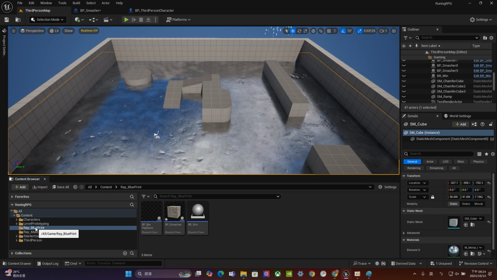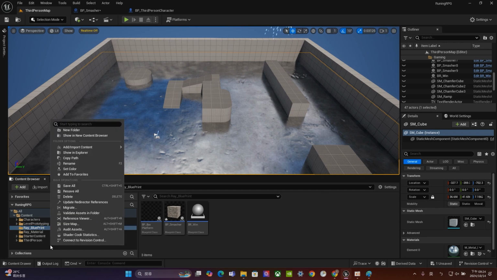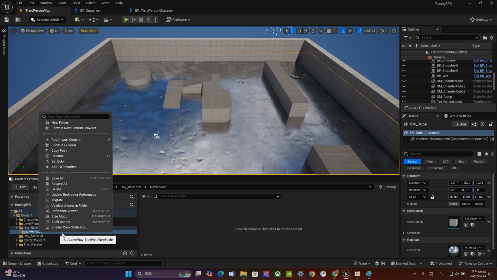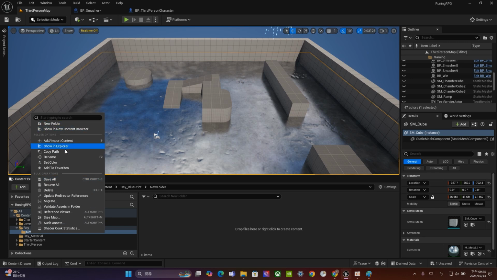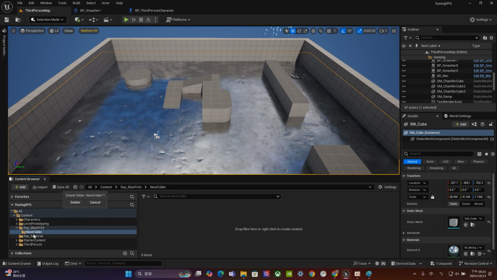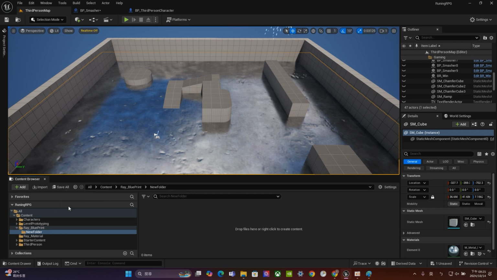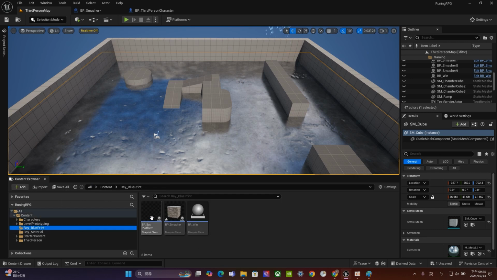So I open up this one. Just right click, click new folder and name a new one. Alright? Because I already have one, I don't need this one. Let's just delete it: right click and find delete here. Just delete that one. Okay. So now let's go back to the RAY Blueprint.